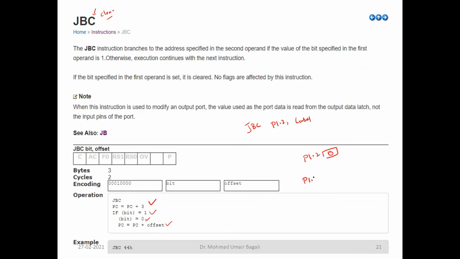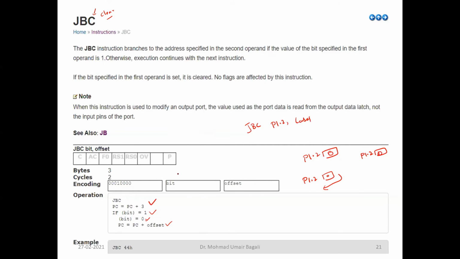If the port 1.2 content is 0, it won't go to the offset address. It will go to the next instruction because the condition fails here. So there is no jump. But if the bit is 1, it needs to go to the offset address. Before it goes to the offset address, it will force this bit to be cleared. So that is the meaning of jump bit and clear.